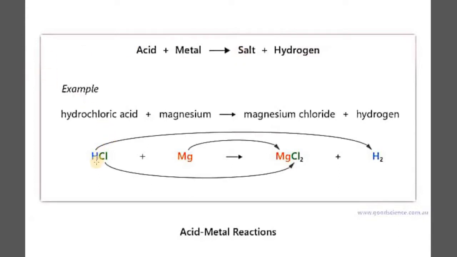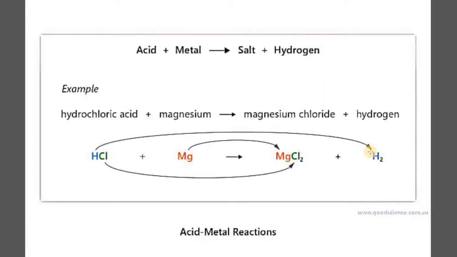Now here, if you recall the reactivity series taught to you in the very first chapter, you will find that magnesium lies above hydrogen, which means magnesium is a more active metal in comparison to hydrogen. So what will this magnesium do? It will displace hydrogen from its place, take the place of hydrogen and combine itself with chlorine atoms, and then lead to the formation of magnesium chloride, MgCl2, and along with it there will be evolution of hydrogen gas.